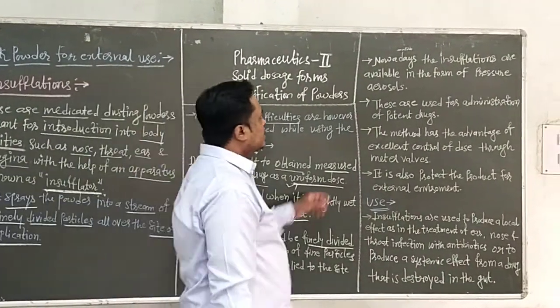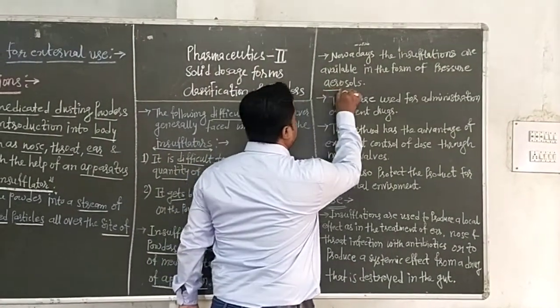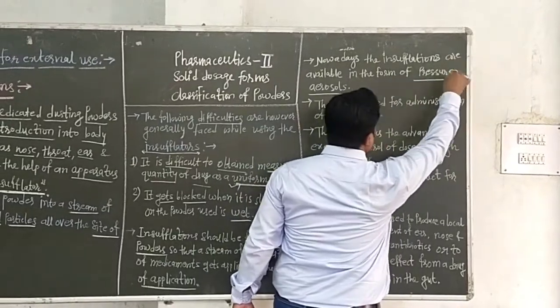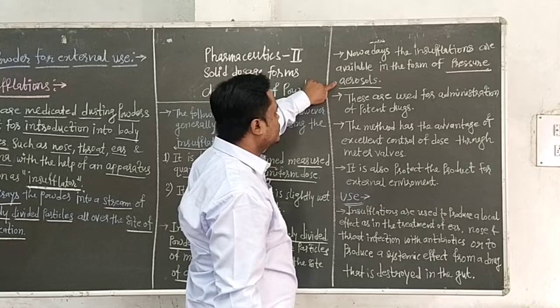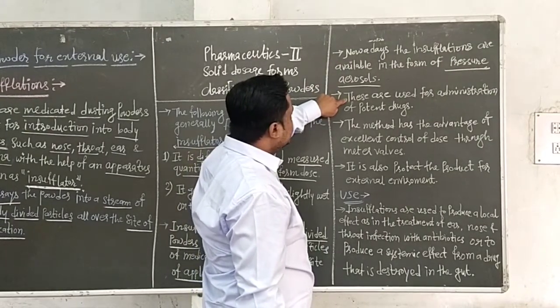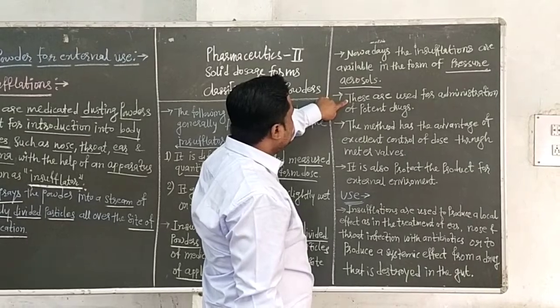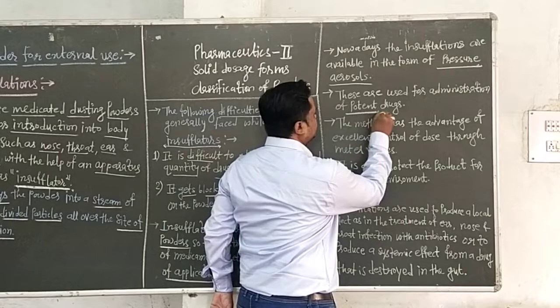Nowadays insufflations are available in the form of pressure aerosols. This is the advanced form of insufflator. How is it advantageous? These pressure aerosols are used for administration of potent drugs.